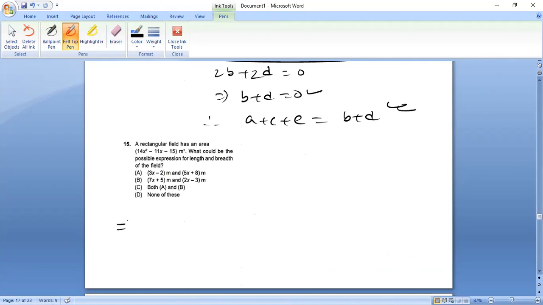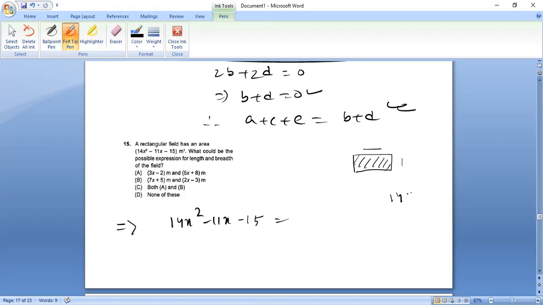So we need to factorize it: 14x square minus 11x minus 15. What they have given is the area of a rectangular field. This total area they have given. So if I can factorize it, then one factor will be its length and another will be its breadth. So let us factorize this.